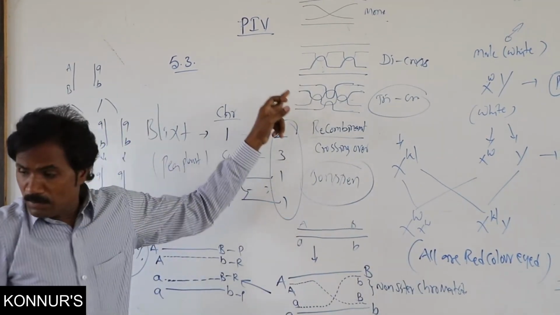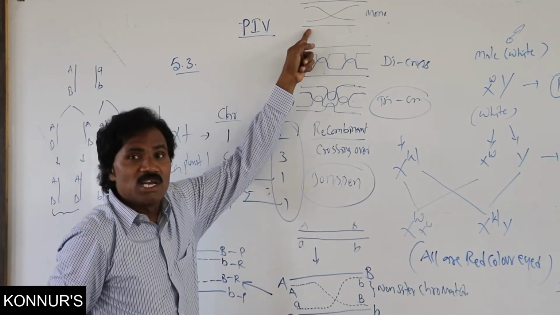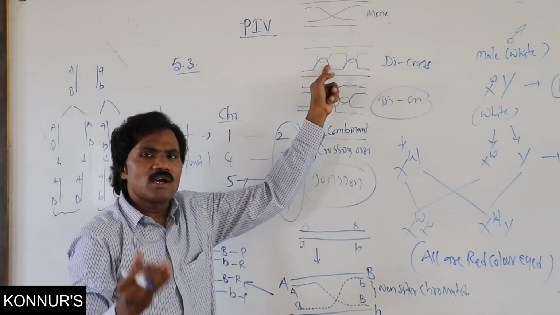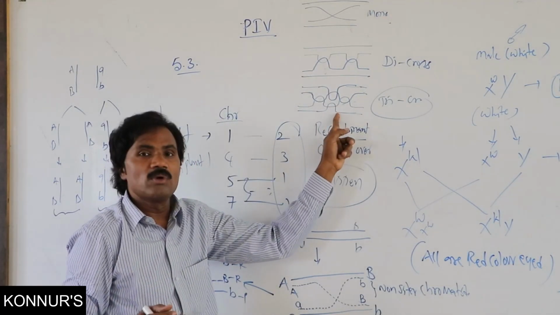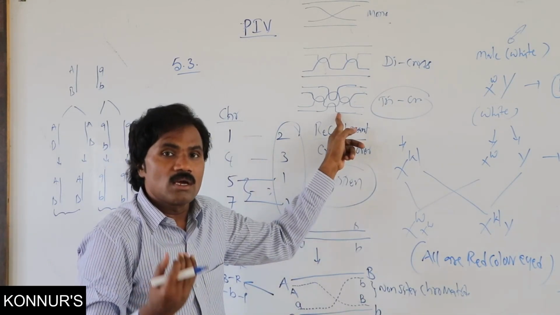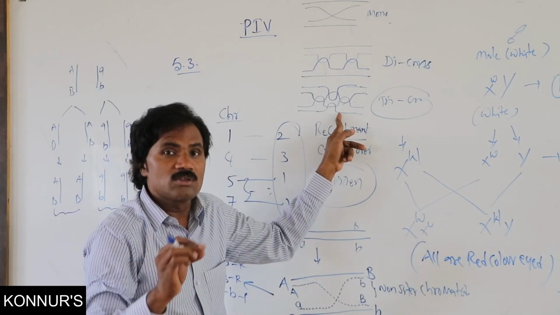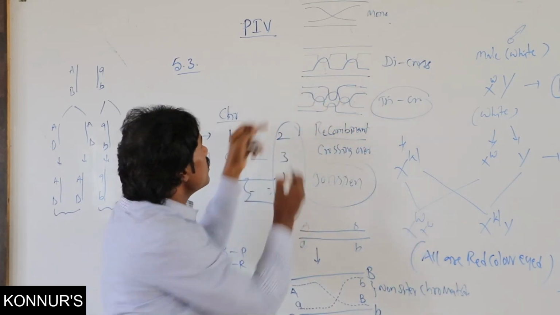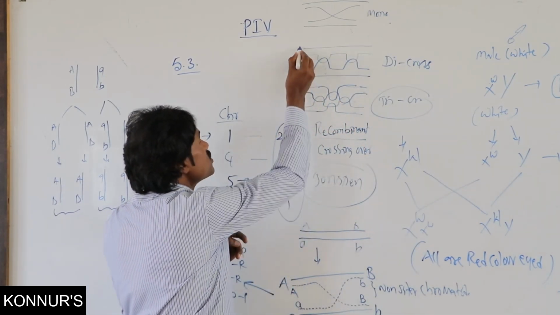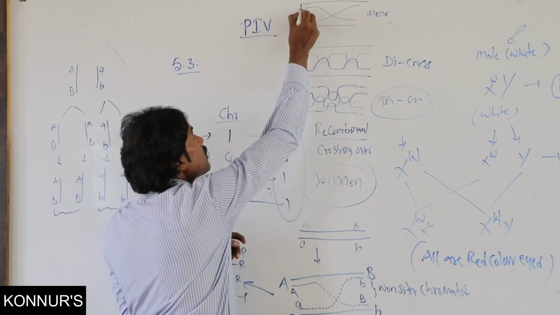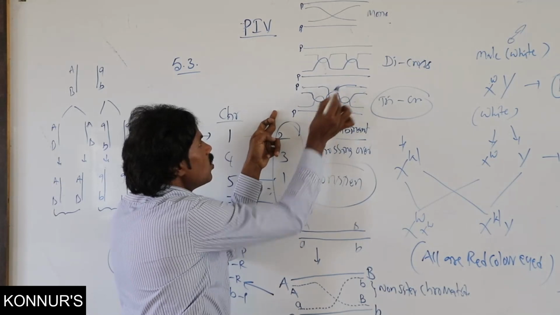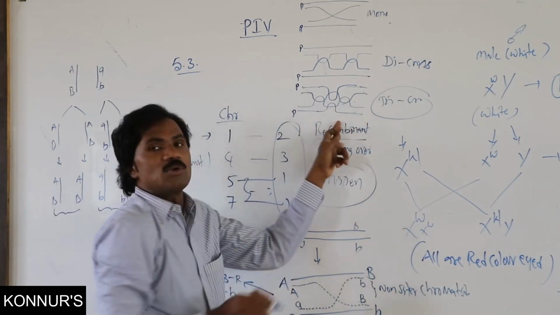But remember carefully: single crossing over and di crossing over are common, but tri crossing over is very rare. In tri crossing over, there may or may not be a parental character. Why? Because the first one is parental, and here the parental is also ready for crossing over.